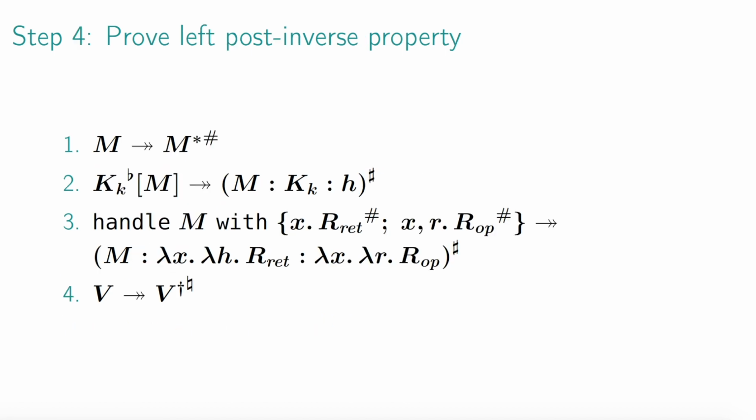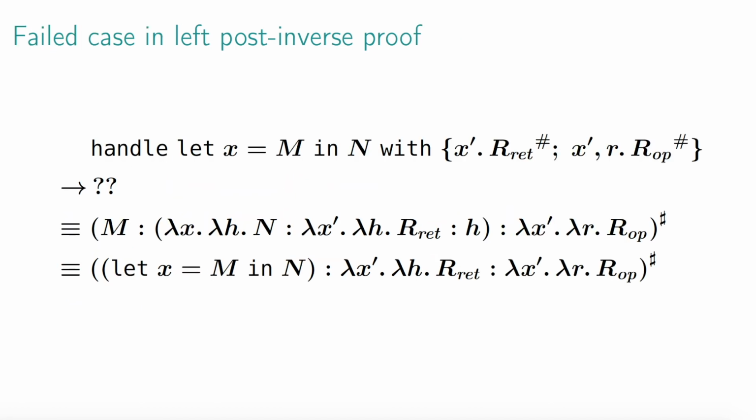The other relationship we want to have is that compiling is the left inverse of decompiling. Again, the first proposition is the main goal, which needs some auxiliary propositions, but it turns out that these propositions do not hold. What we failed to prove is one case of the third proposition, namely this one. We would like to show that the first line reduces to the fourth line.